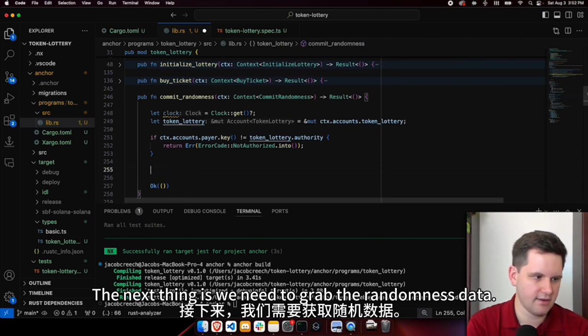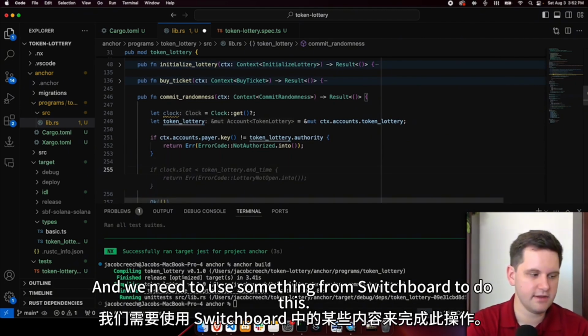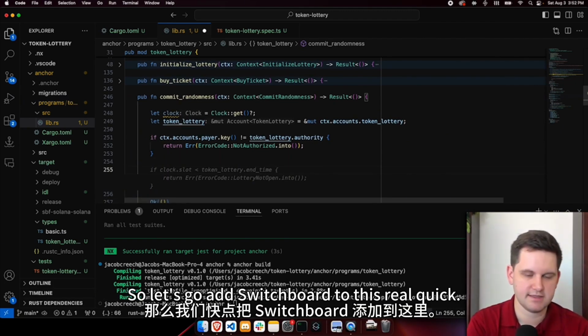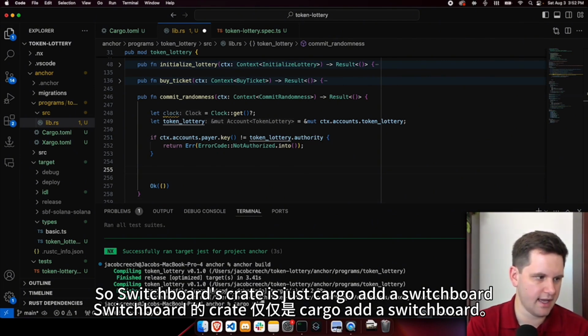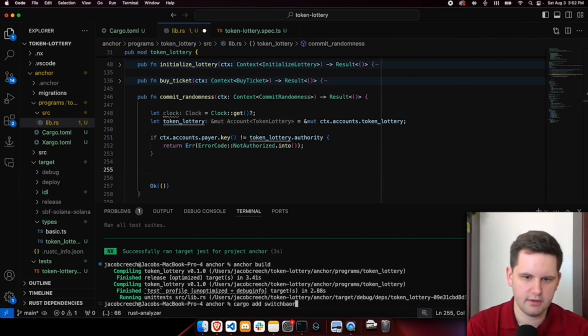The next thing is we need to grab the randomness data, and we need to use something called from switchboard to do this. So let's go add switchboard to this real quick. So switchboard's crate is just cargo add switchboard on demand.